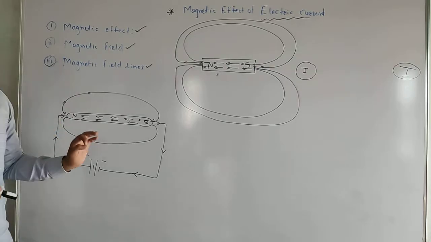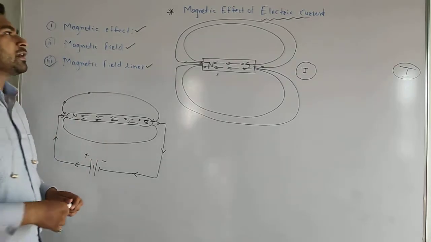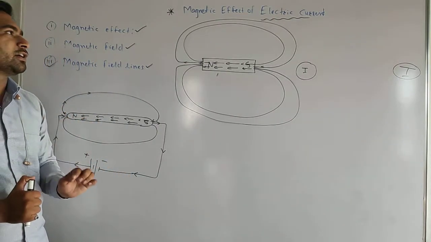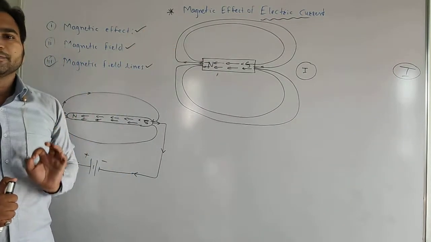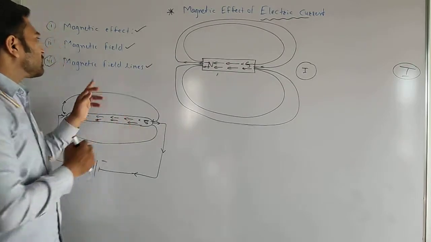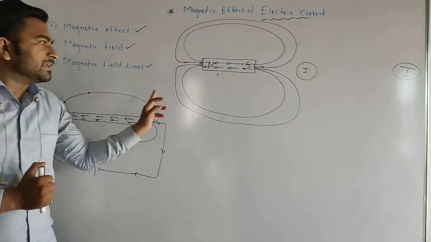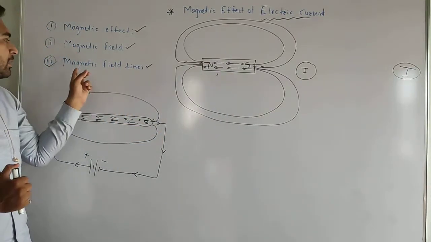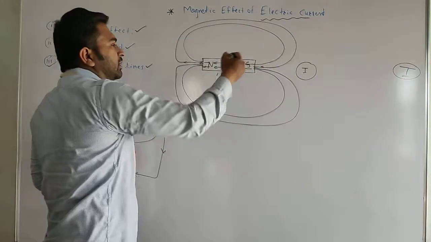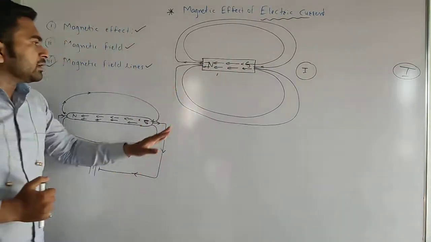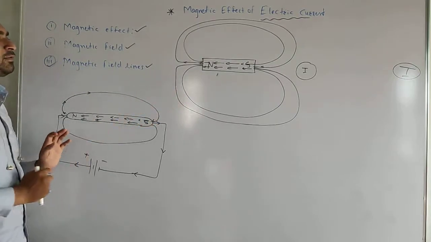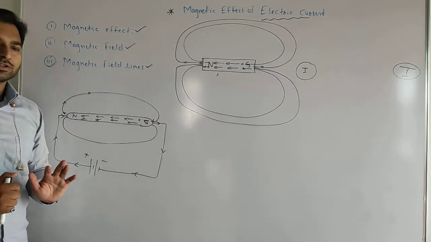So this is an introductory video in which we have studied that magnetic effect of electric current means every current carrying conductor can create a magnetic effect, meaning it can produce a magnetic field in the same way as a magnet, around the conductor. I hope you have understood the concept which we are going to study in this lesson. Thank you very much.